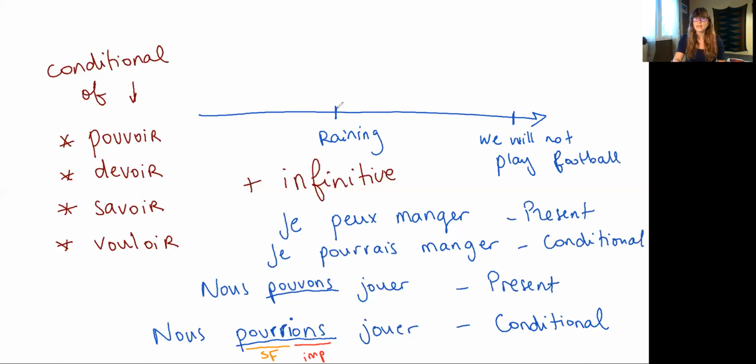However, if in the near future the rain stops and the sun comes out, then another timeline is going to be created where actually we could play. We could play because the conditions, the possibility will change because an event is going to change in the near future or in the present now. And that is basically how we form the conditional with the modal verbs.